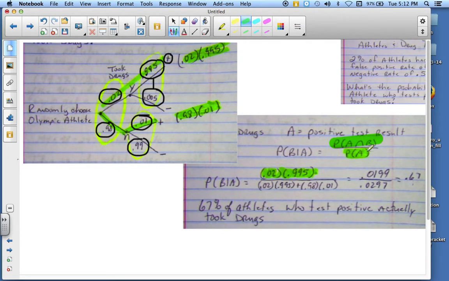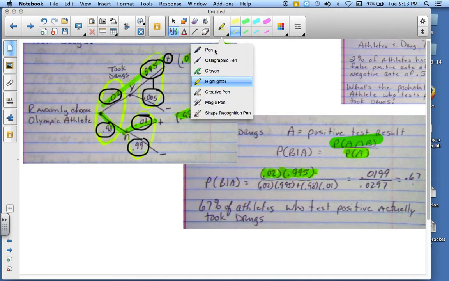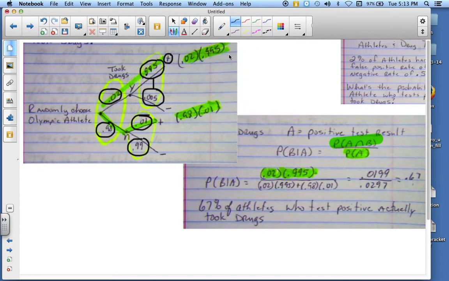Now, the probability of A, that means that they get a positive test result. You've got to understand that there are two sections where they get a positive test result. That's this section right here and this section right here. Both of those give you a positive test result. So what you have to do is find this product here and add it to the product here. And that's what we've done here in the denominator.